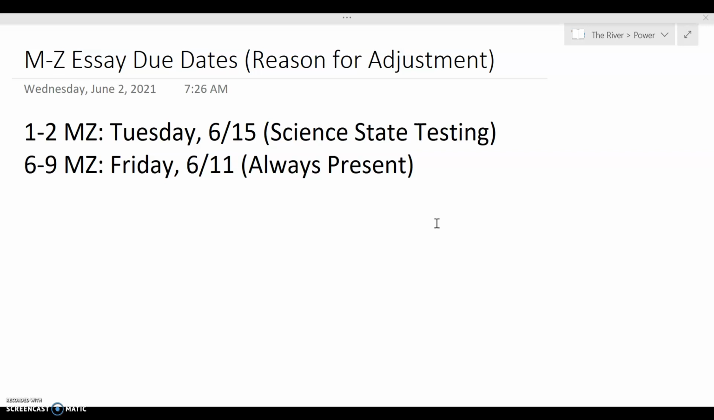To give you an idea of due dates, for periods 1 and 2, I don't see you next Tuesday because of science state testing. So your due date in terms of projecting here is going to be a little farther out. For periods 6 through 9, I do see you next Tuesday because after state testing, we go through the rest of the day. So my goal is that after today, I see you in person 2 more times.